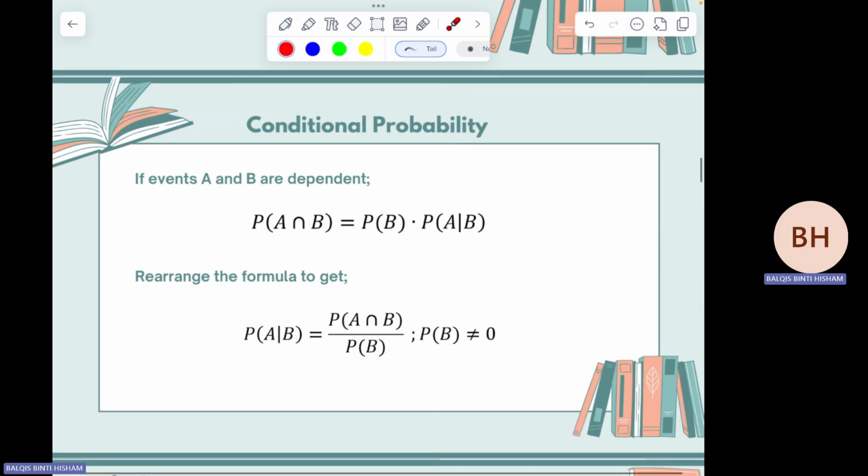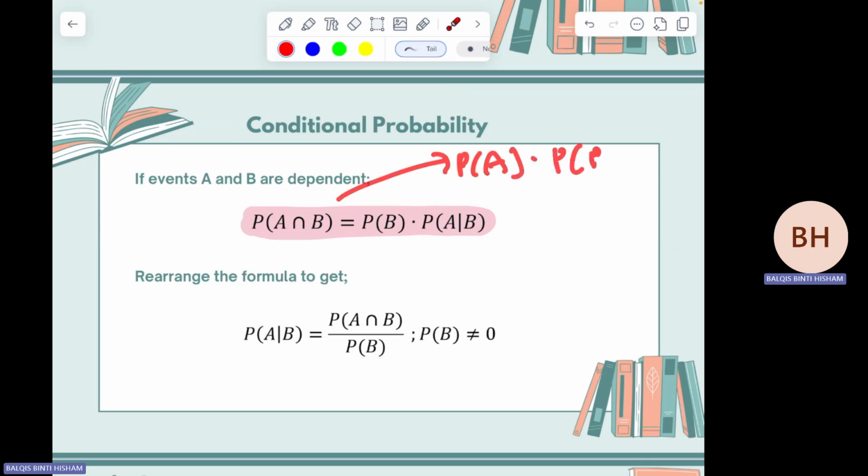If events A and B are dependent, PA intersect B is equal to PB times PA given that B. That is the formula that you have to memorize. For independent, what was it just now? PA times PB is equivalent to PA intersect PB. That is for independent. But for dependent, you have to multiply these two.